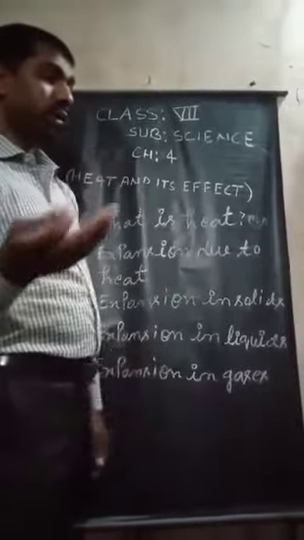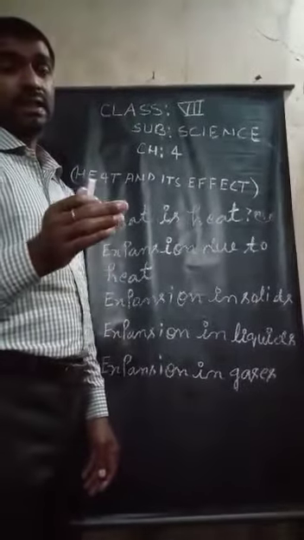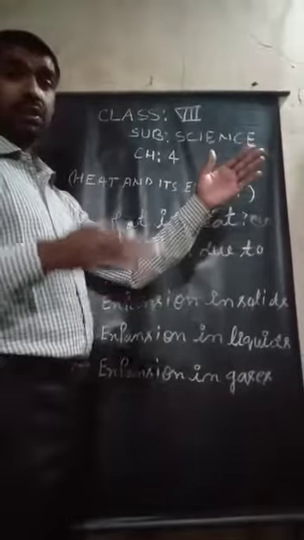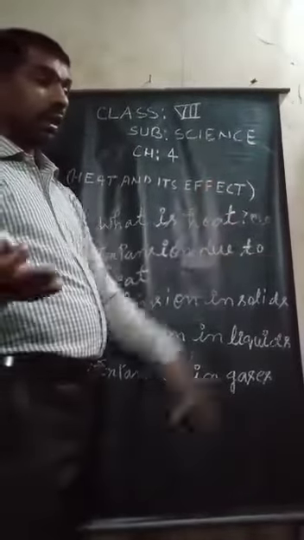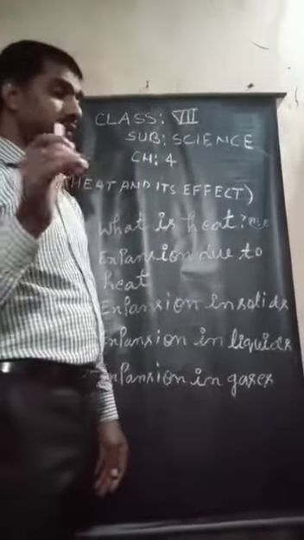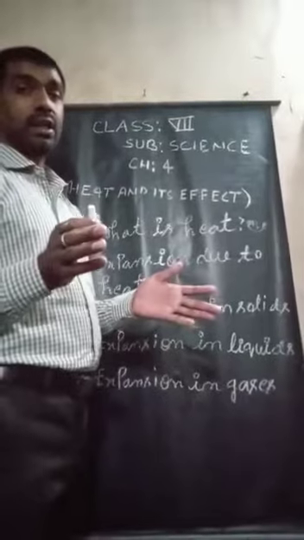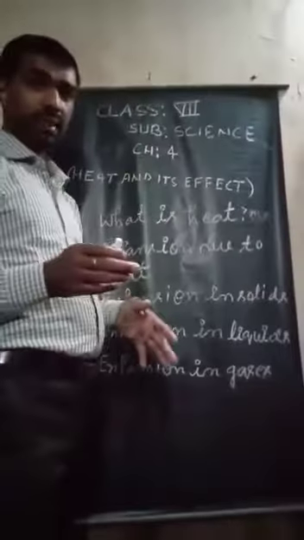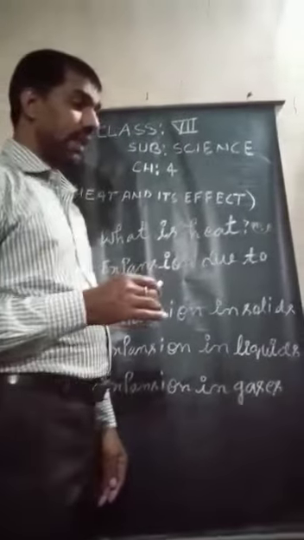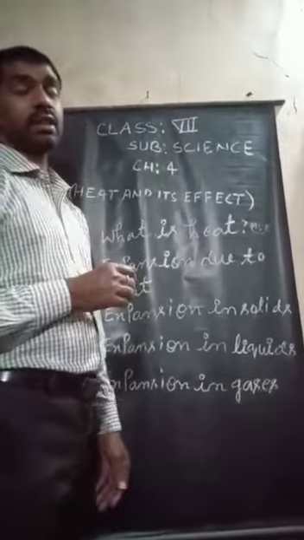Heat flows from the region of higher temperature to the region of lower temperature. Heat can also be converted into another form of energy. For example, heat energy can be converted to mechanical energy and vice versa.